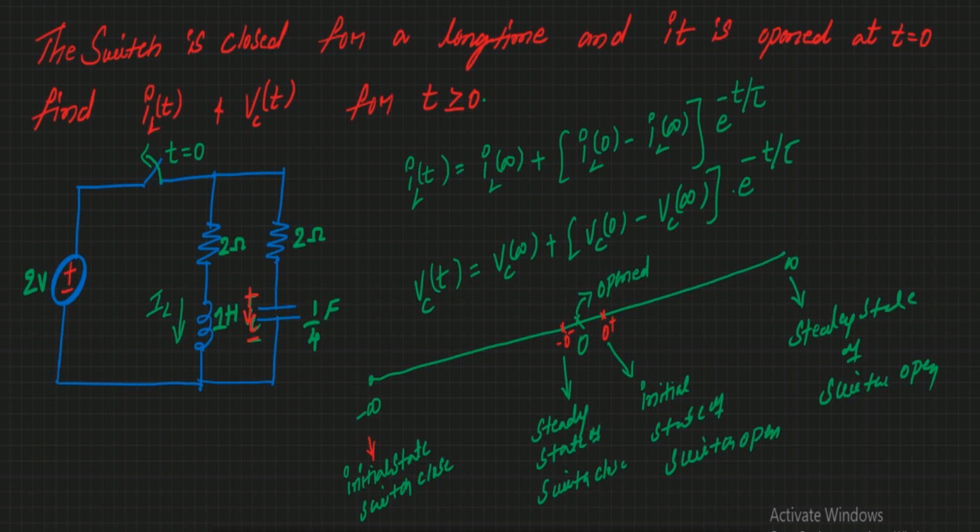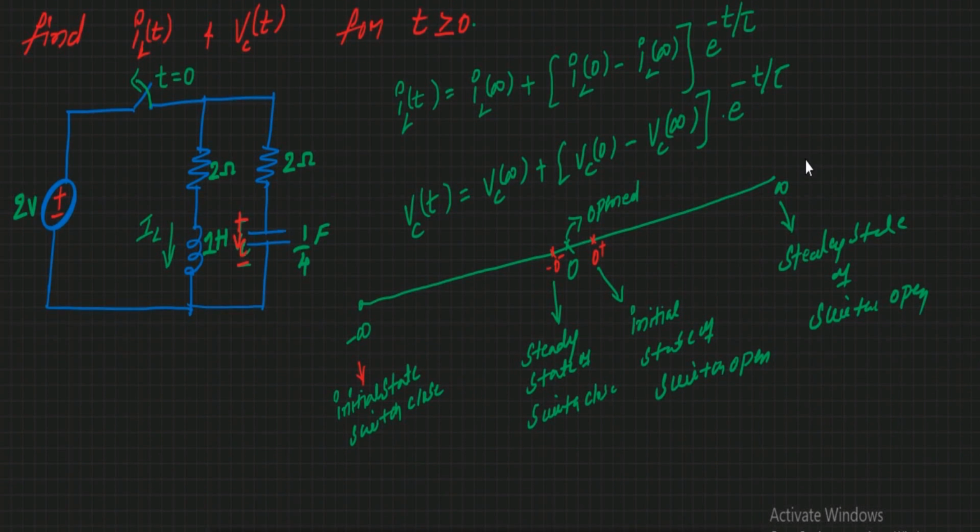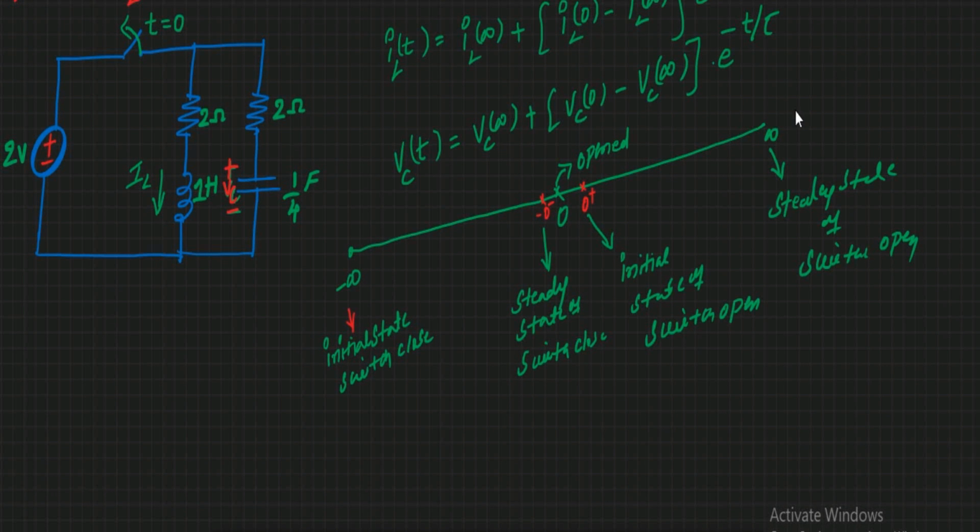So if you are able to draw this line, you can find how your inductor and capacitor behave.